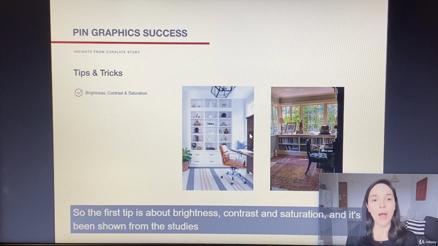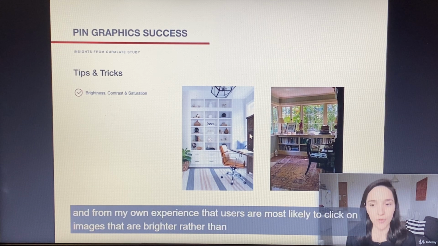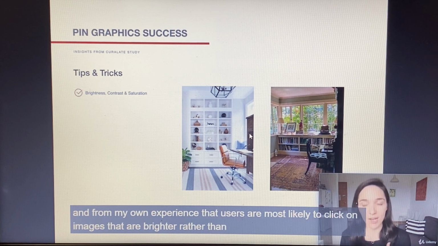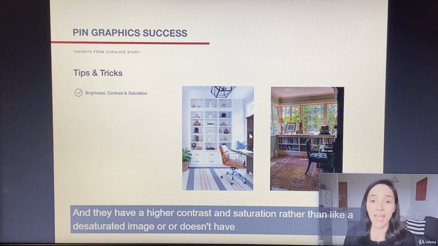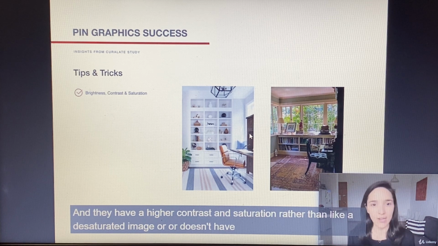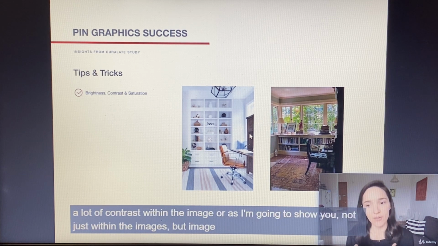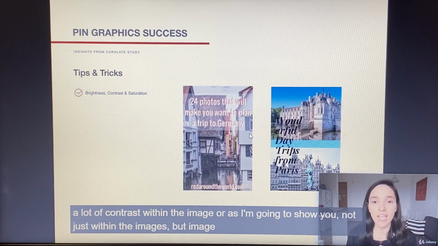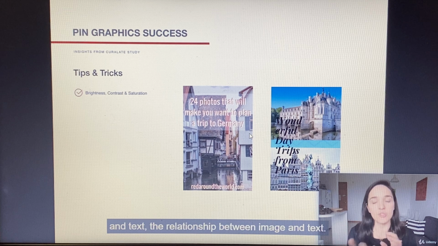So the first tip is about brightness, contrast, and saturation. And it's been shown from studies and from my own experience that users are most likely to click on images that are brighter rather than darker, as you can see in this example, and to have a higher contrast and saturation rather than a desaturated image that doesn't have a lot of contrast within the image, or as I'm going to show, not just within the image, but image and text, the relationship between image and text.